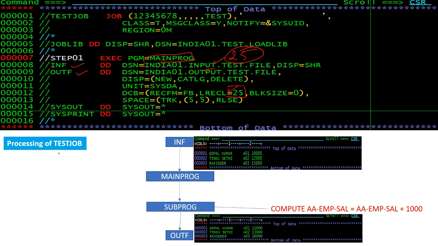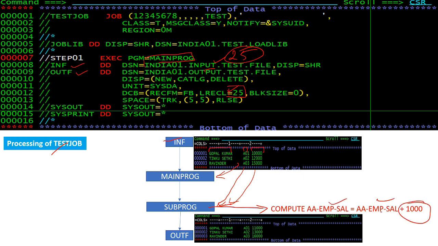And what is the processing of this test job? I have one input file. In input file, this is employee name and this is employee ID and this is employee salary. So we are reading this input file into our main program, and from main program we are sending our employee name and employee ID and employee salary to sub program, and in sub program we are computing, means we are increasing the salary of employee by 1000.